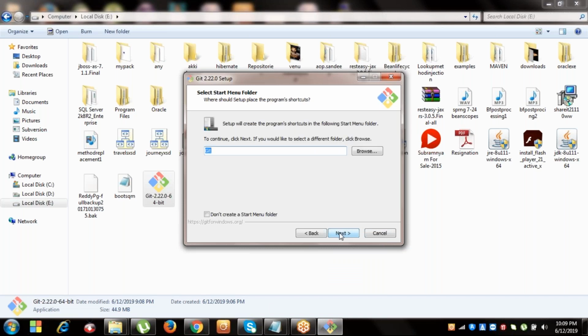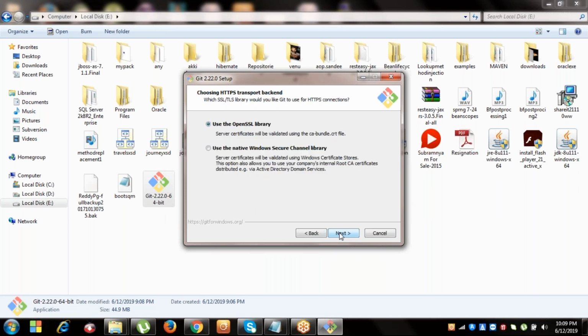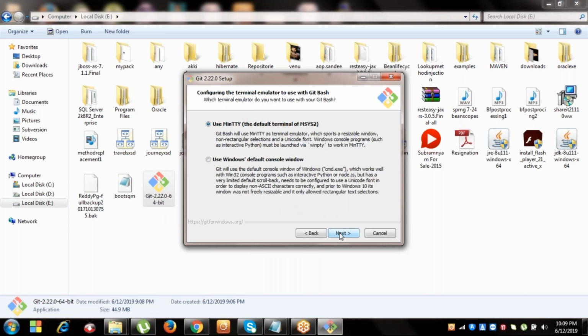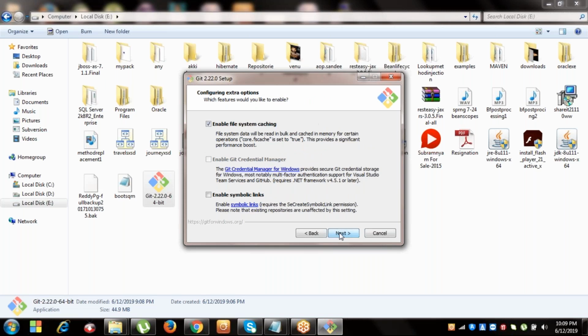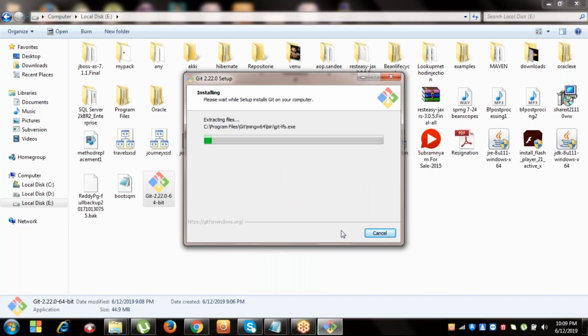Click next. Okay, Git from the command line, yes. OpenSSL library, yes. Next, checkout Windows style commit, yes, correct. Windows only we downloaded, right? Yes, fine. Next, MinTTY, yes, correct. MinTTY means the console is opening, and enable system caching, it's okay. Next, then just install.